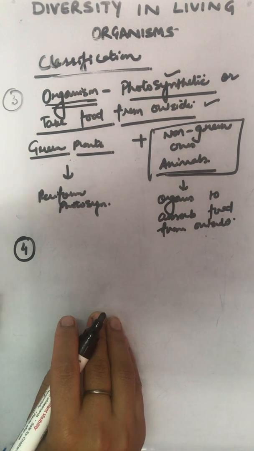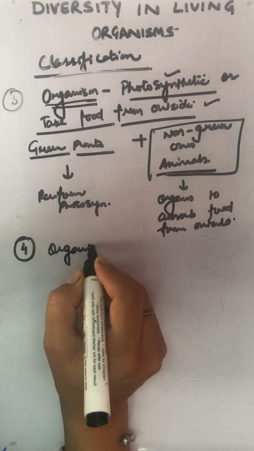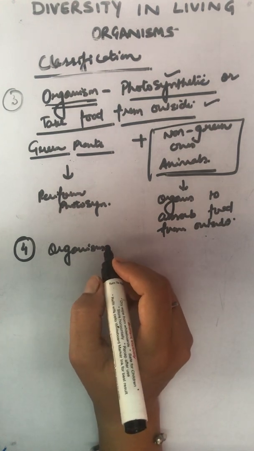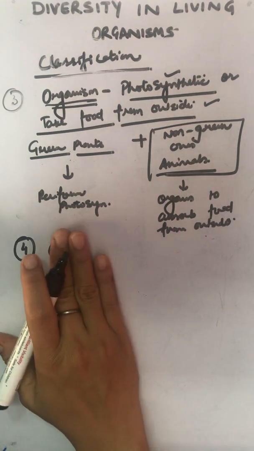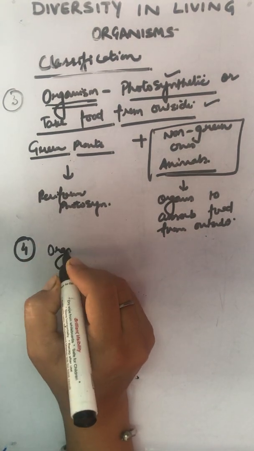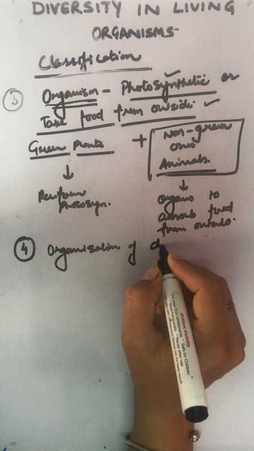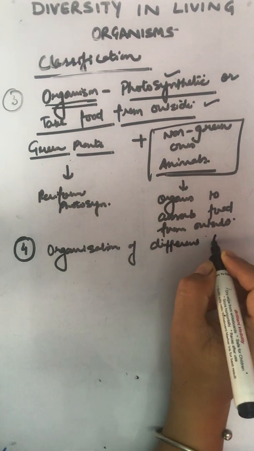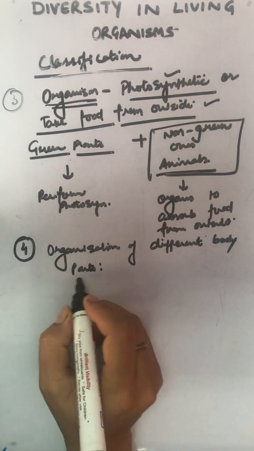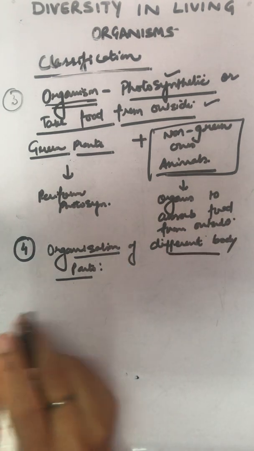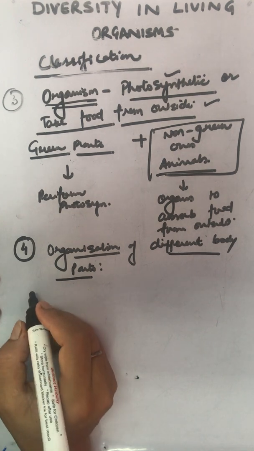Moving to the fourth one. Fourth talks about organization of organisms of different body parts. So let's simplify it. We will write organization of different body parts. See, grouping of organisms may be done on the basis of the body organization.